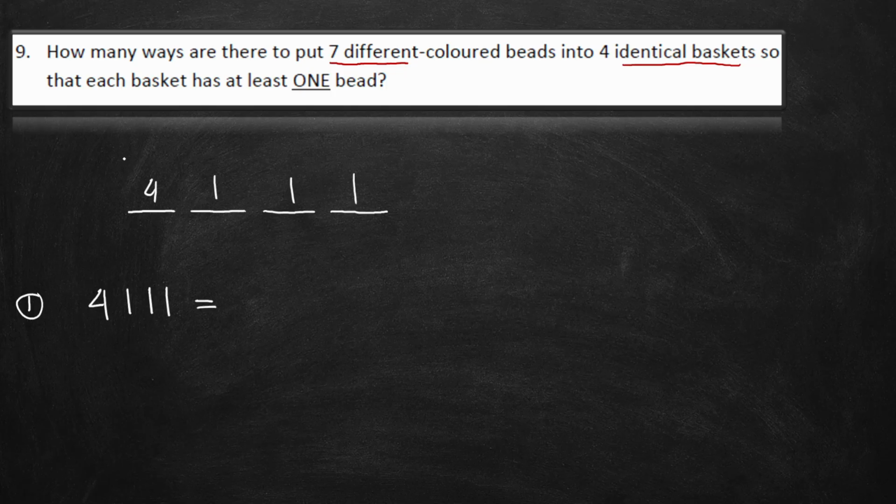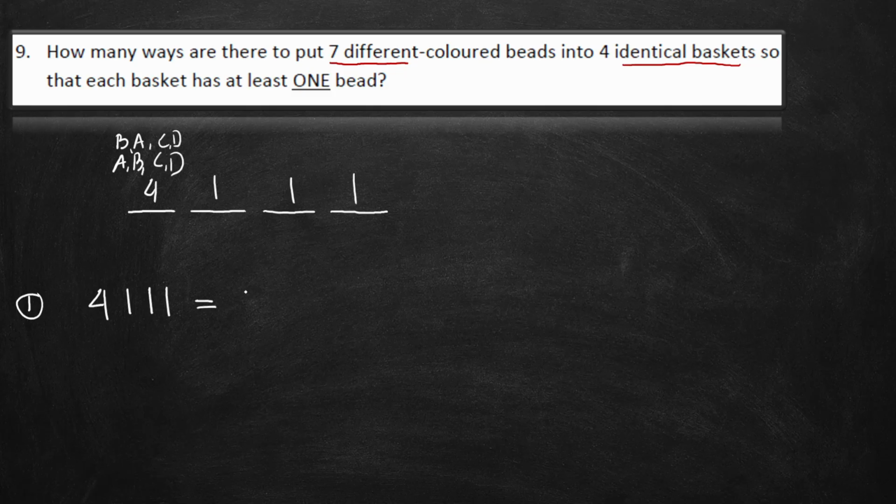For example, say the colors are A, B, C, and D. Since A, B, C, D are in one basket, the order is not important. I can write it as A, B, C, D or B, A, C, D. What's important is that A, B, C, D are in this one basket. So we will use combination to calculate this 4.